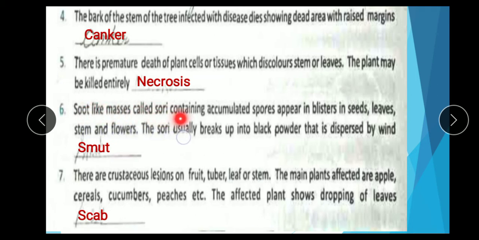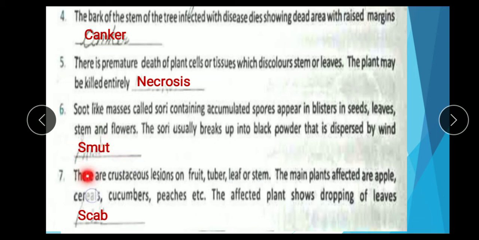Sixth, spore-like masses called sori, containing accumulated spores, appear in blisters on seeds, leaves, stem and flower. Sori usually break up into black powder that is dispersed by wind. Means through this disease, plant seeds, stems and flowers are affected and black powder is dispersed by wind. The name of this is smut.